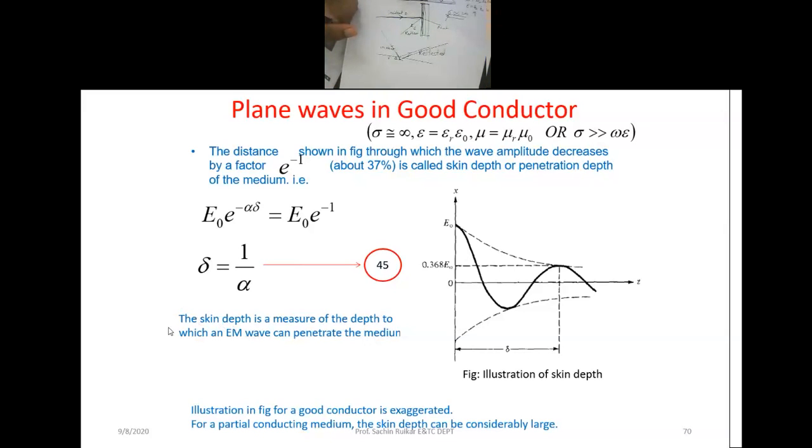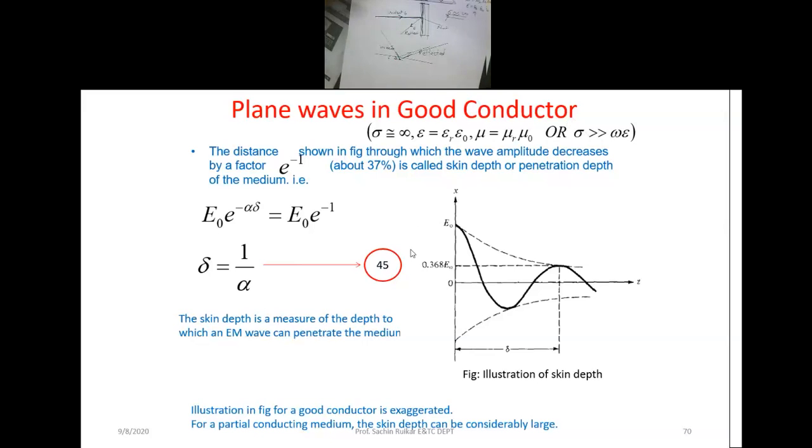Then we can say that the skin depth is a measure of the depth to which an EM wave can penetrate the medium. This is your depth of penetration. Just remember, for a good conductor, sigma tends to infinity, epsilon is epsilon 0, mu is mu 0, and the conductivity is much greater than the factor omega epsilon.